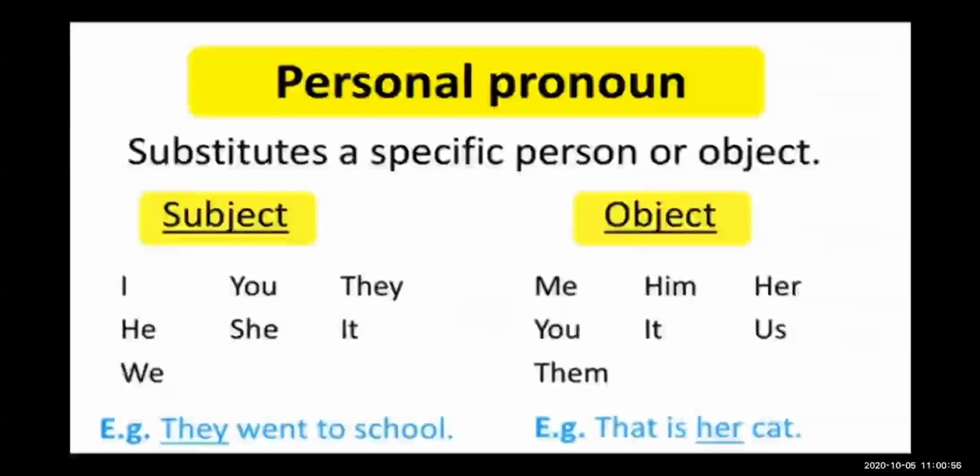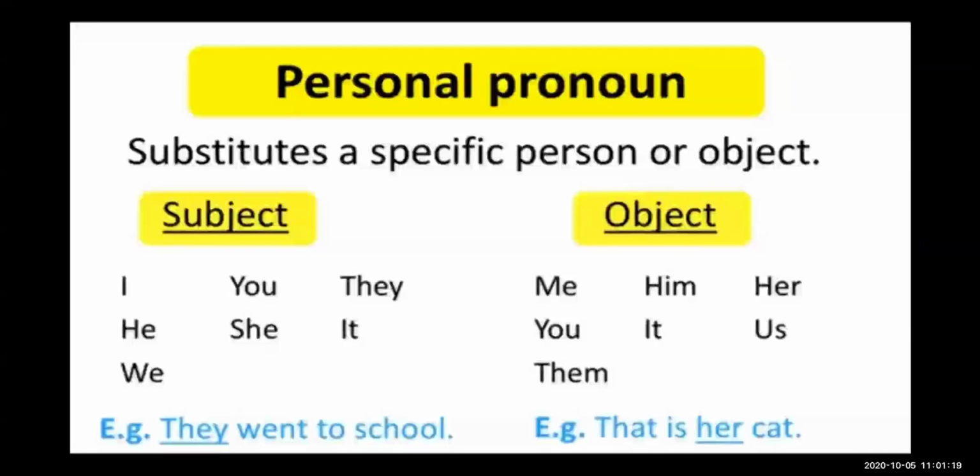Personal pronouns are divided into two subkinds, subjective and objective. The pronoun which is used as a subject in the sentence is the subjective pronoun, and the pronoun which is used as an object in the sentence is the objective pronoun.